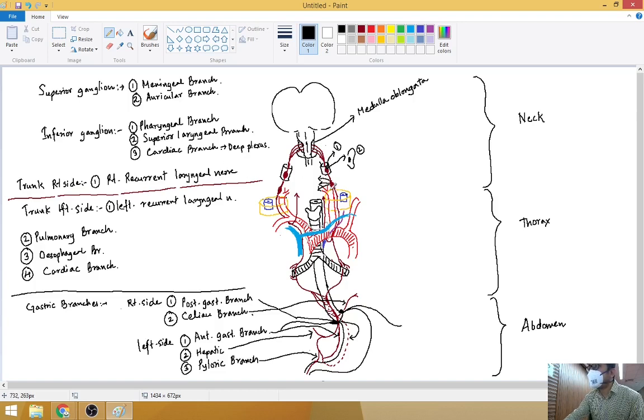Through the cardiac, it will reach the deep cardiac plexuses. Okay, the recurrent laryngeal nerve will be supplying the intrinsic muscles of the larynx, except cricothyroid. Okay, also giving sensory supply below the vocal cords. Okay, pulmonary branch going to the lungs, esophageal branch like that, cardiac branch.